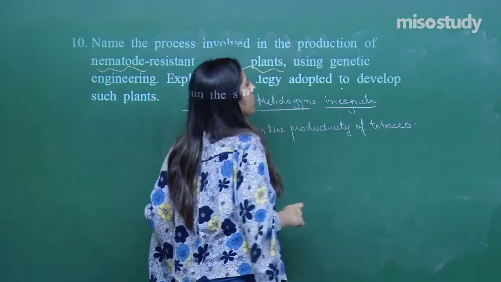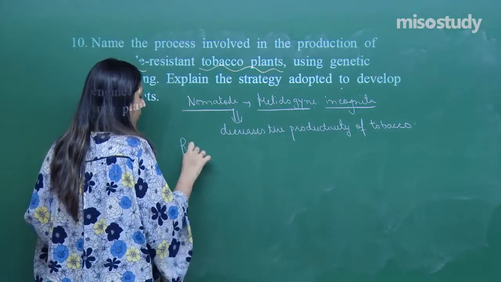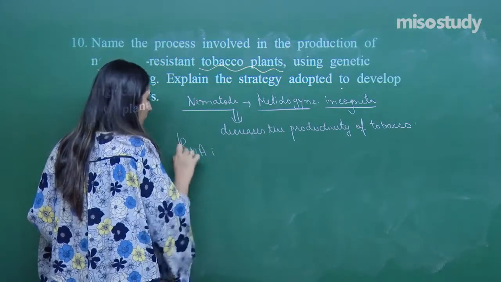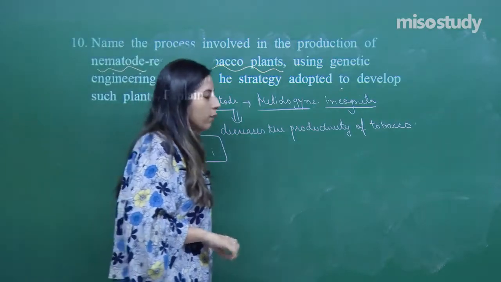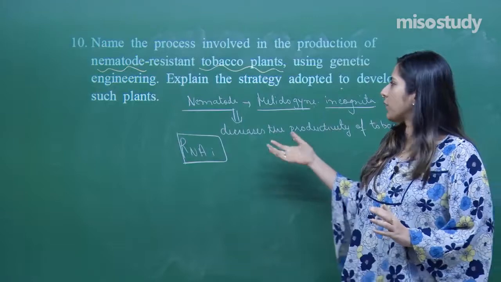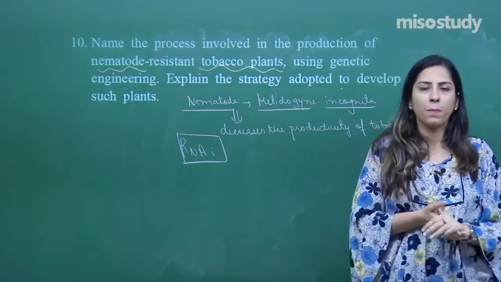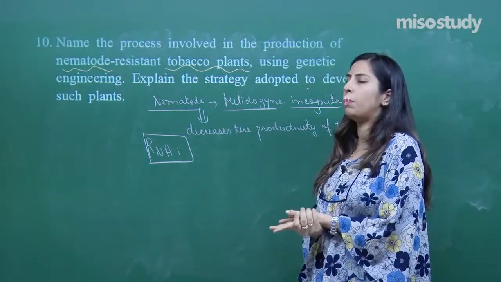And the procedure which is used in this is called RNAi, that is RNA interference. Now what is RNA interference? When we talk about tobacco, if such type of infection happens because of the nematode, now we have prepared one nematode resistant tobacco plant.